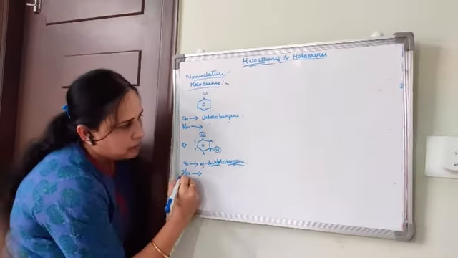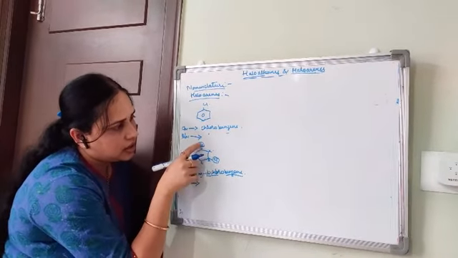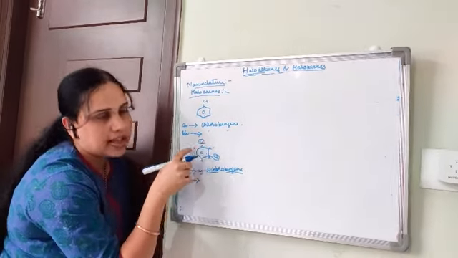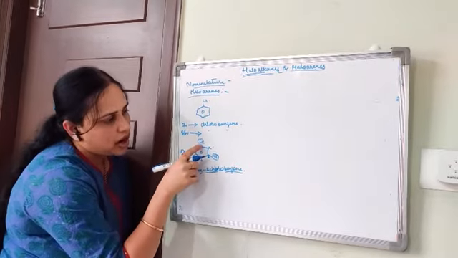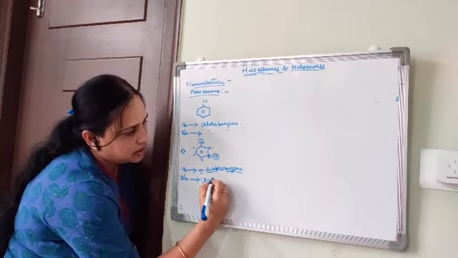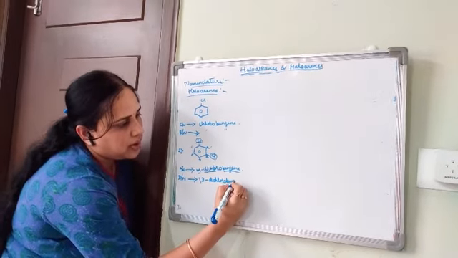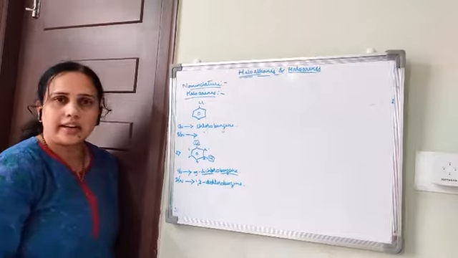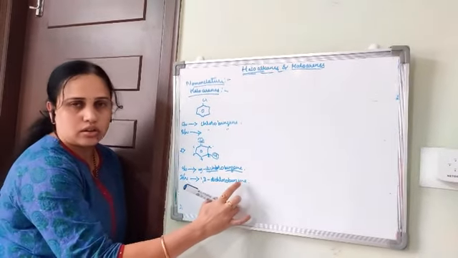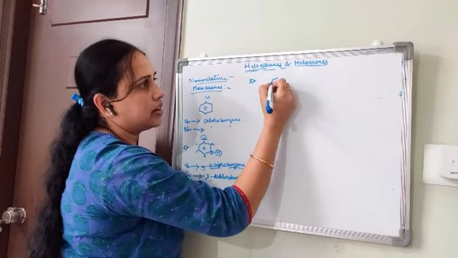So the IUPAC name of this compound is 1,3-dichlorobenzene, right? 1,3-dichlorobenzene.